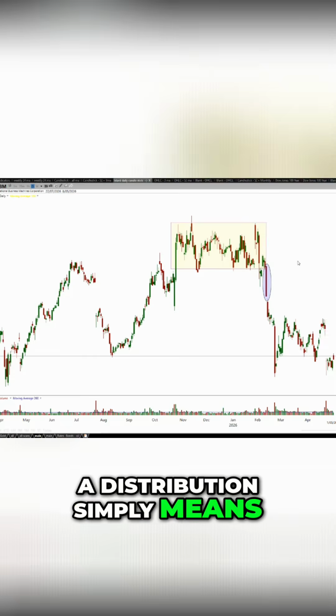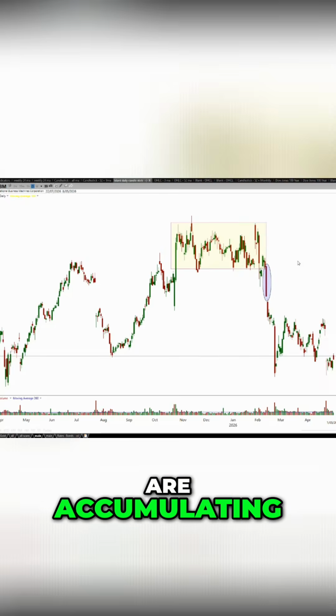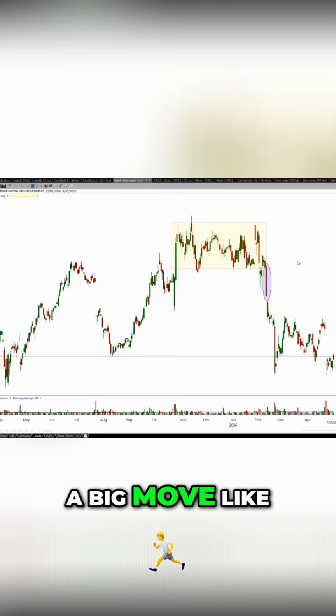A distribution simply means that the big boys are now starting to sell off. Accumulation is where the big boys are accumulating, and then we get a big move like we saw with platinum.